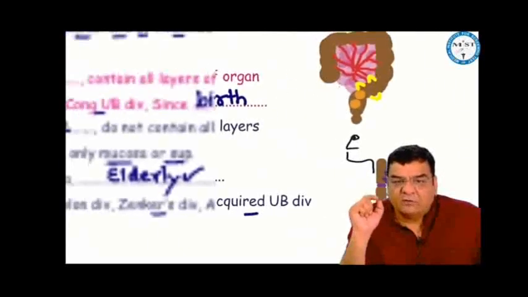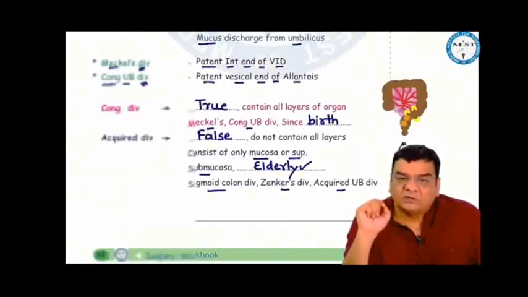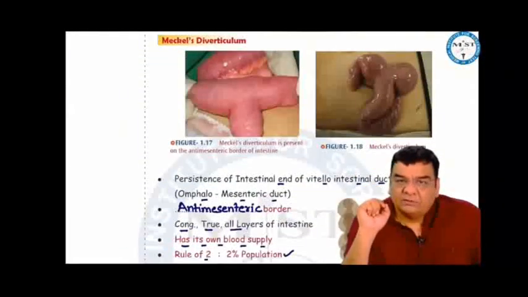These acquired diverticula are false diverticula because they do not contain all the layers. They only contain mucosa and superficial submucosa. Meckel's diverticulum is a congenital diverticulum. It is the persistence of the intestinal end of the vitellointestinal duct.